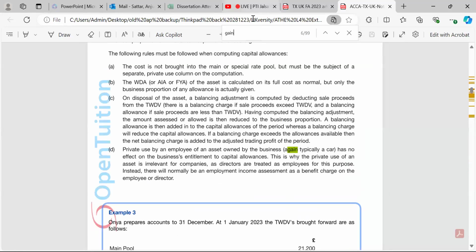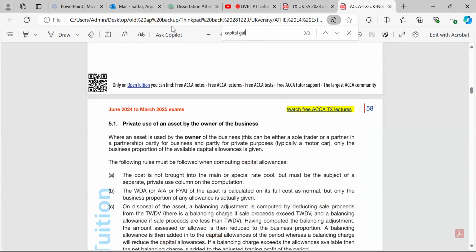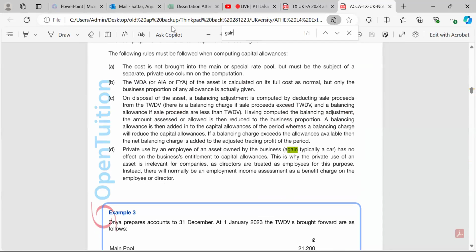There are plenty of examples there. That's the way we can search in any PDF document.